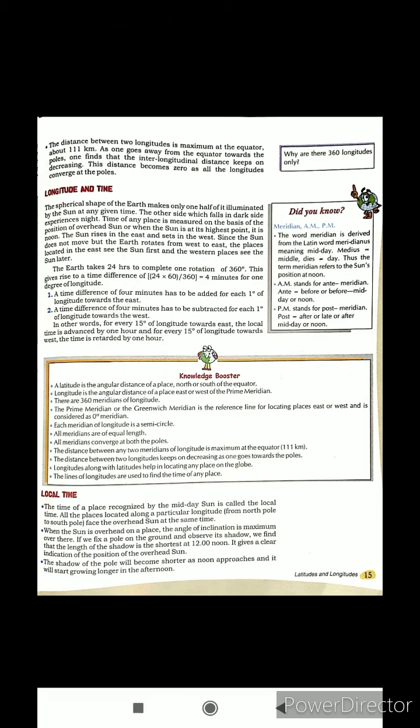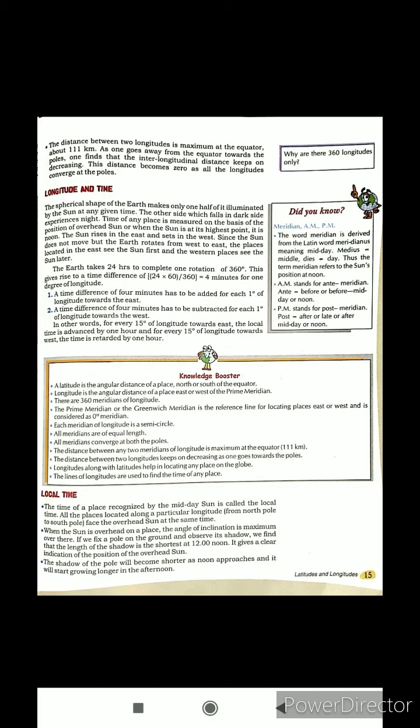Latitude is the angular distance of a place north or south of the equator. Longitude is the angular distance of a place east or west of the prime meridian. There are 360 meridians of longitude. The prime meridian or the Greenwich meridian is the reference line for locating places east or west and is considered as the 0 degree meridian. Each meridian of longitude is a semicircle. All meridians are of equal length.